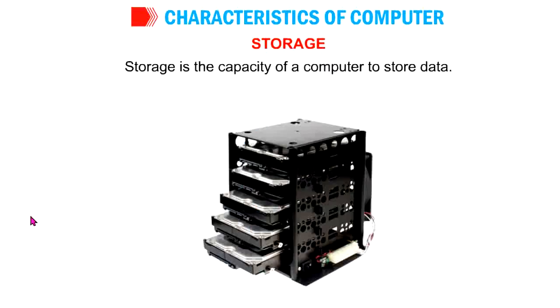The next characteristic of computers is storage. Storage is the capacity of the computer to store data. Computers have very large memory. They can store a huge amount of data in a small space. The data stored can be retrieved instantly and correctly whenever it is desired.